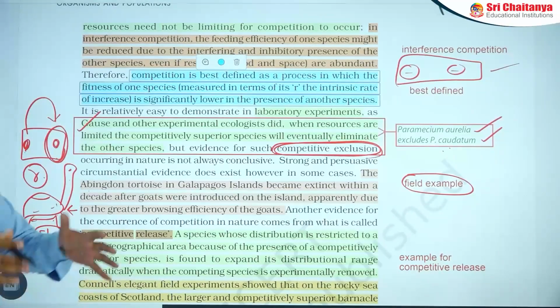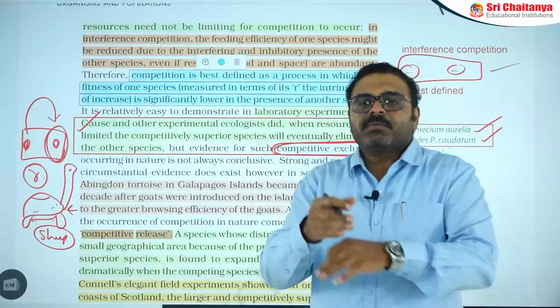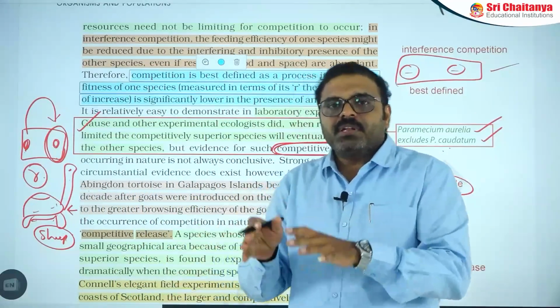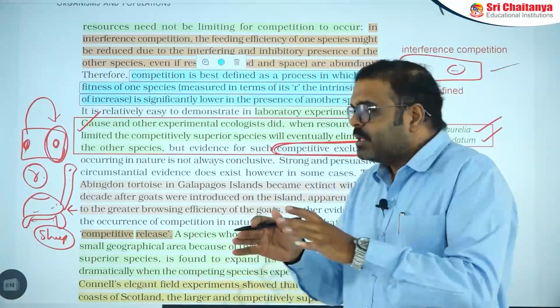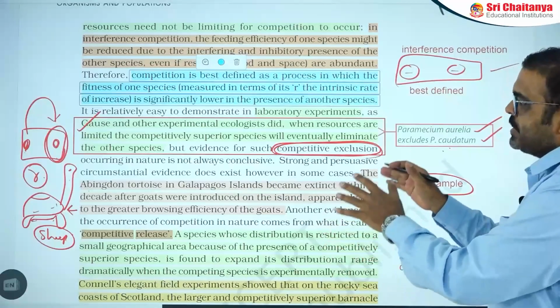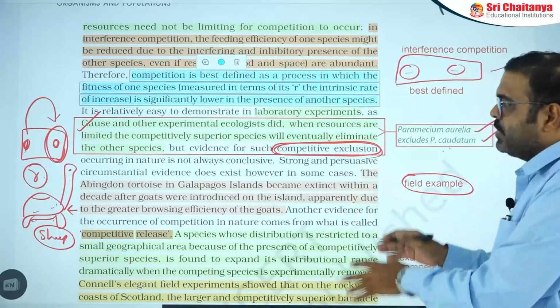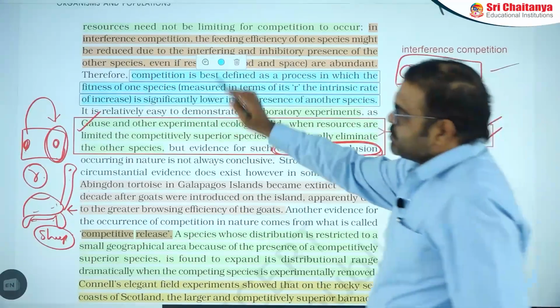Whenever the goats were introduced, they browsed a lot of the grass and made the area dry, where the egg laying capacity of the Abingdon tortoise gradually reduced, and finally that disturbed the life activities of the tortoise in that area. That is one example we can observe in the field, supporting Gause's explanation.